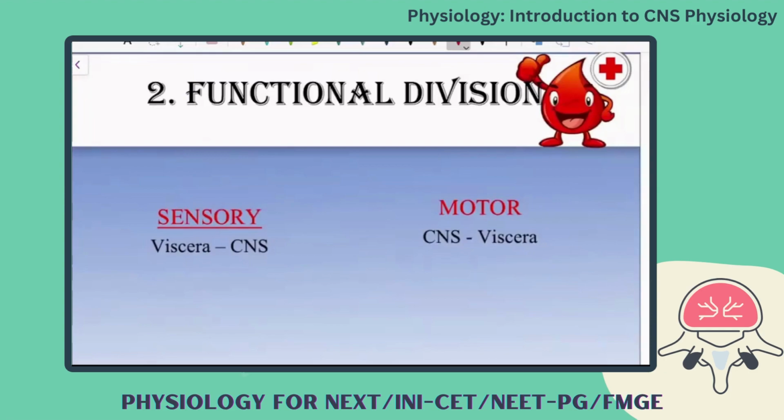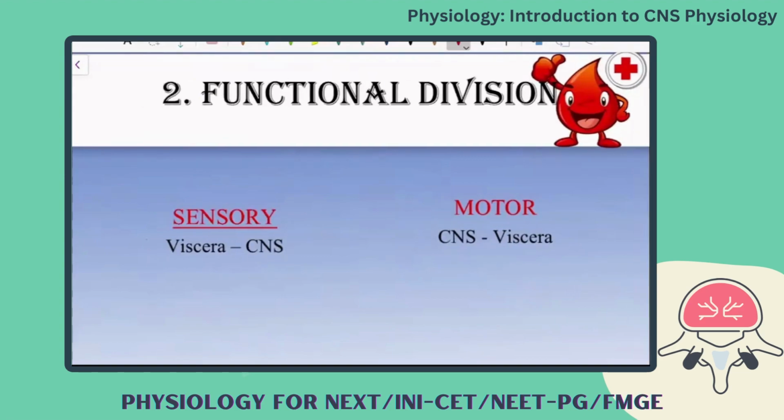Sensory is mainly to get the signals from the periphery into the brain. And motor, it will carry the impulse to the motor organs, to the peripheral organs, from the higher center to the periphery. Since these two major functions are being mediated, you classify this as a functional classification.